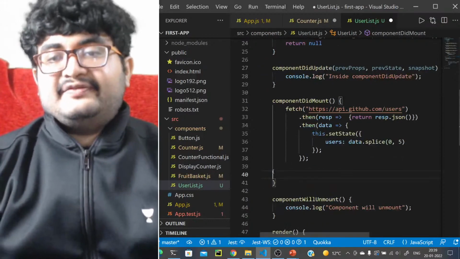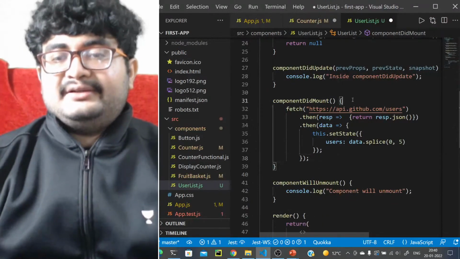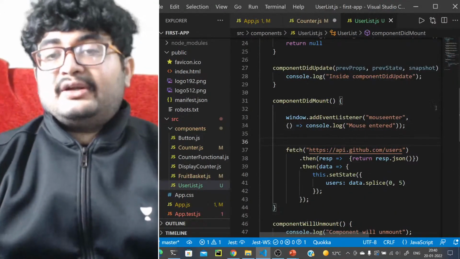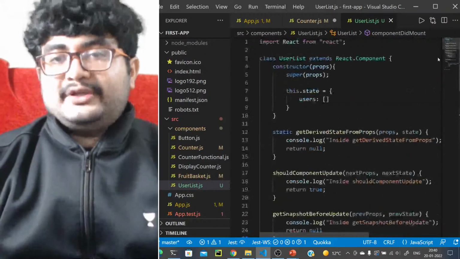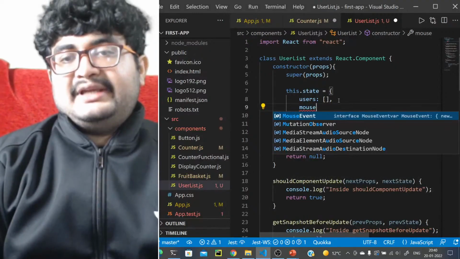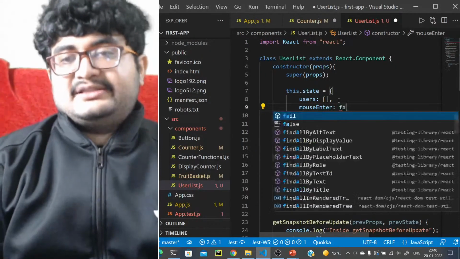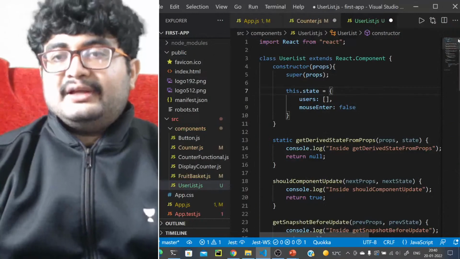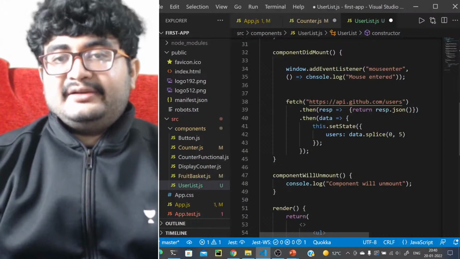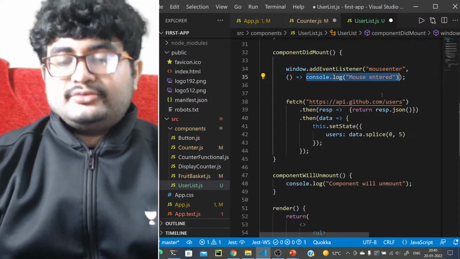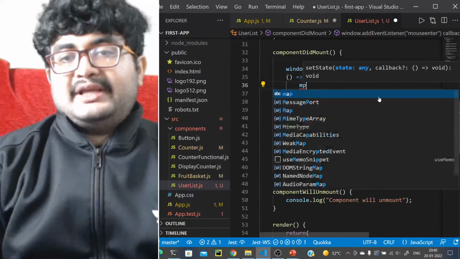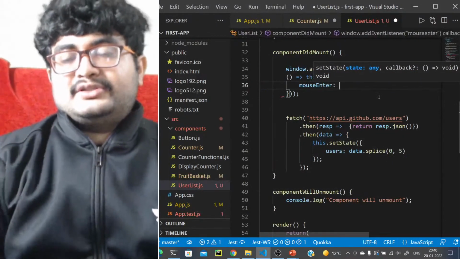Okay, instead of this, we'll add a state, mouse enter, which is false initially. And when the mouse is entering, we'll do this.setState, mouse enter is true.